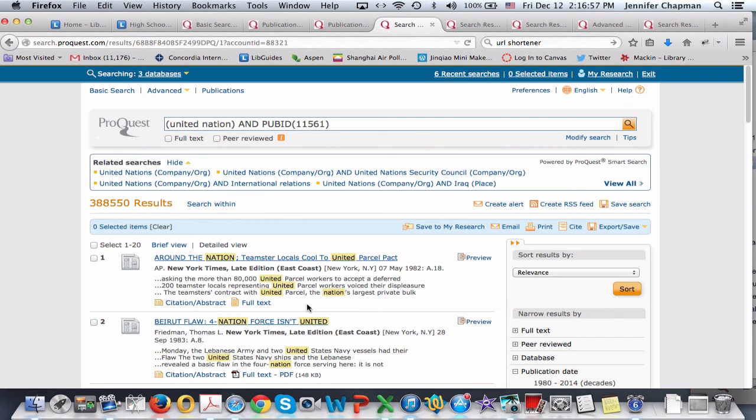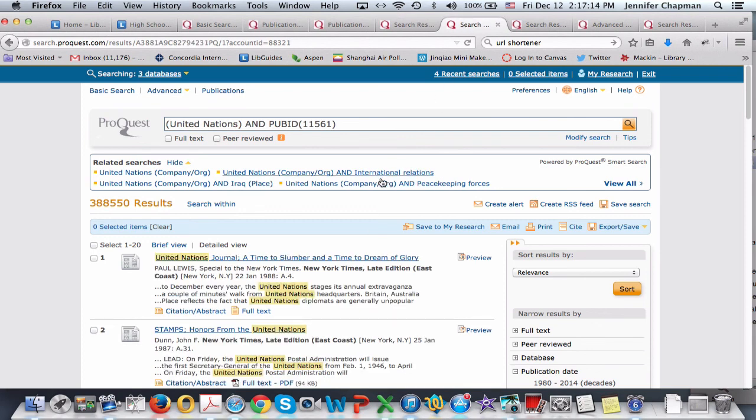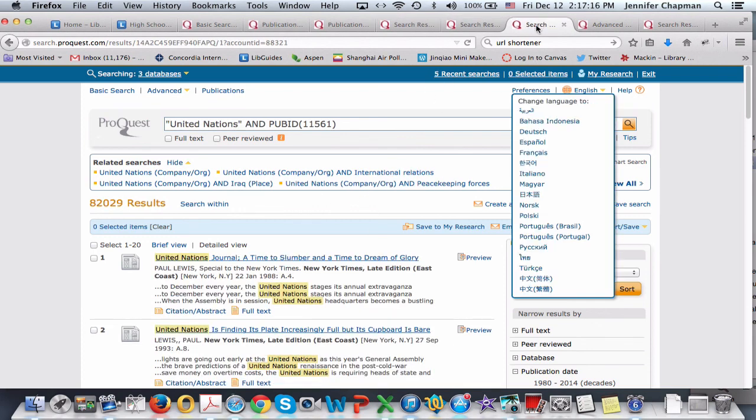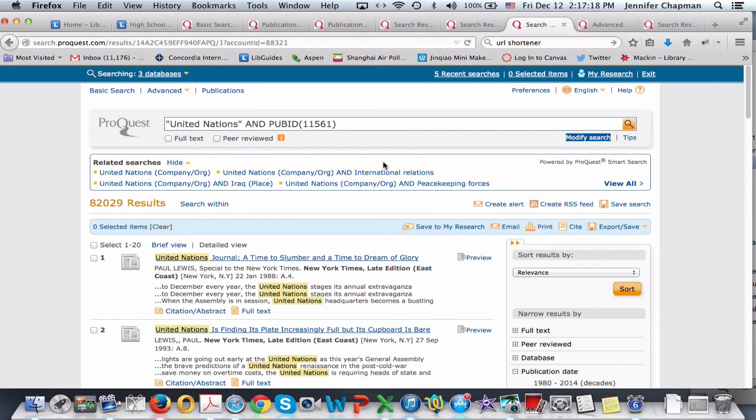The quotations, on the other hand, will force the computer to look for United Nations in that sequence. And so once it finds that sequence, it will bring up the results, and those numbers will be much smaller. That's this search right here, where I have 82,000 items that came up. So 82,000 is still way too many for me, for my preferences.